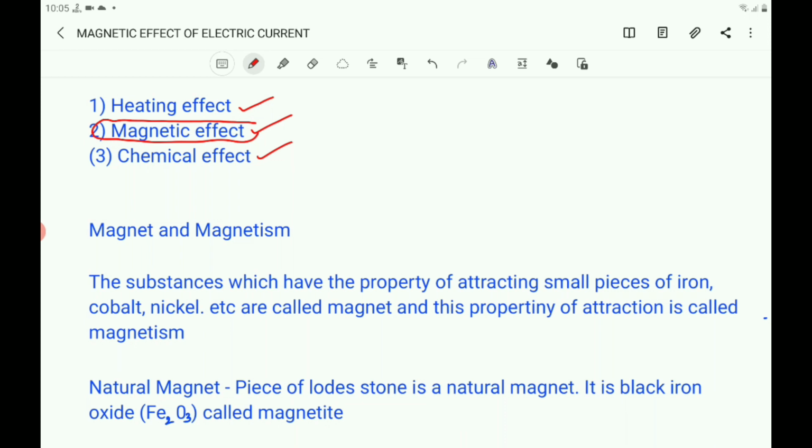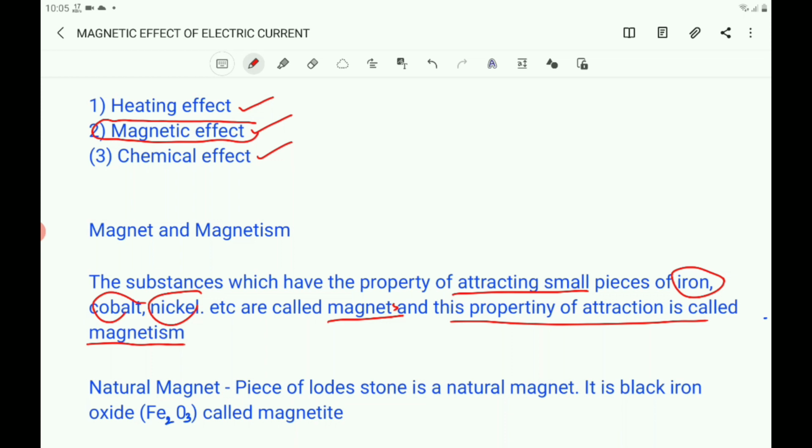What is a magnet? A magnet is a substance which has the property of attracting small pieces of iron, cobalt, nickel, etc. The substances which have this property are called magnets, and this property of attraction is called magnetism.